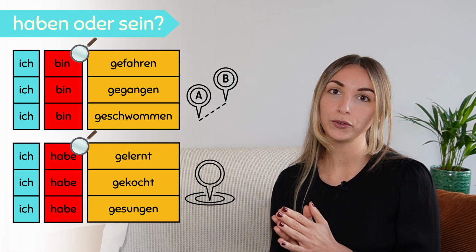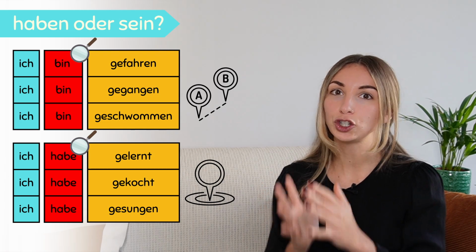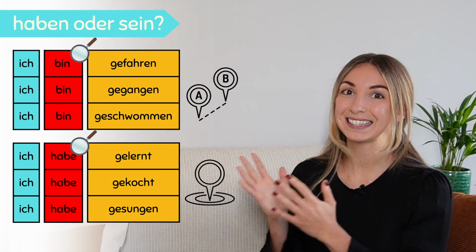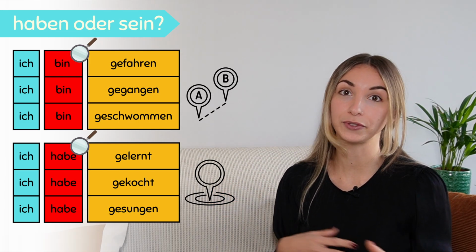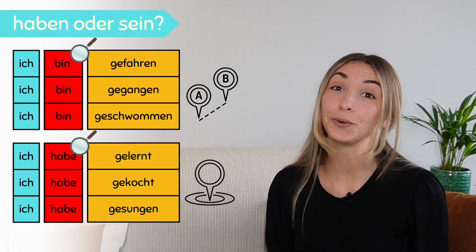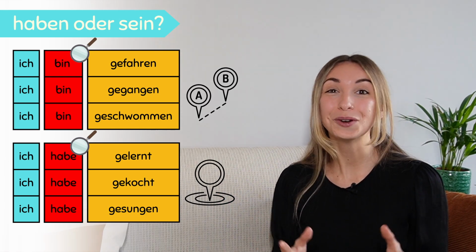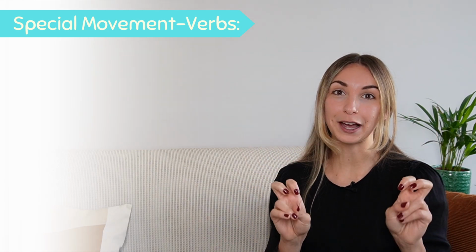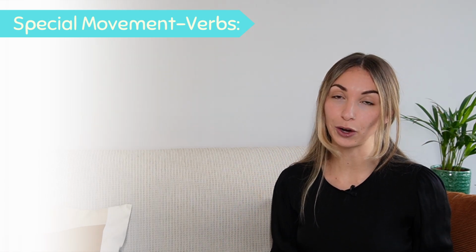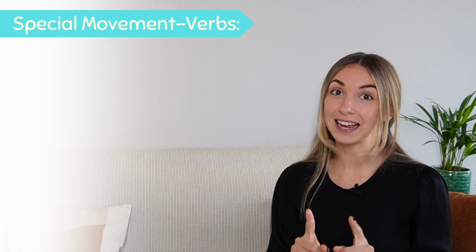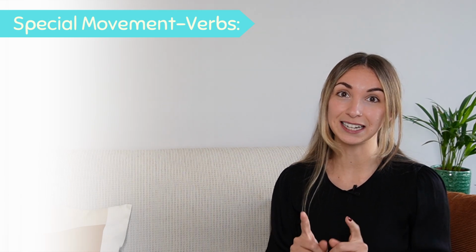So if a movement requires a change of location, we usually use the verb sein. For all of the other verbs, we use the verb haben. But it wouldn't be German if it would be that easy, because we have some special verbs that also require the verb sein because of the change of state or the change of condition.